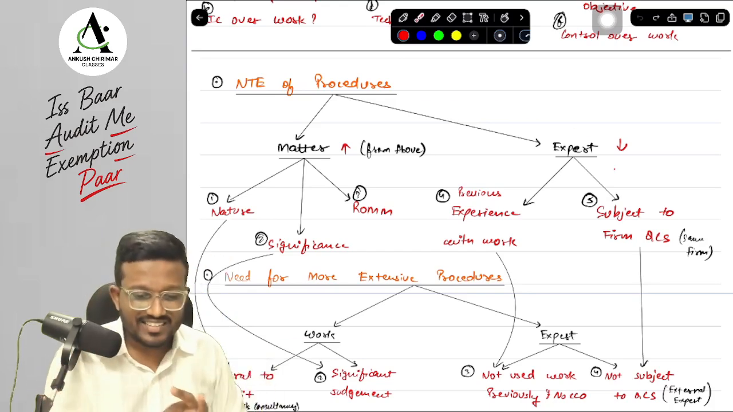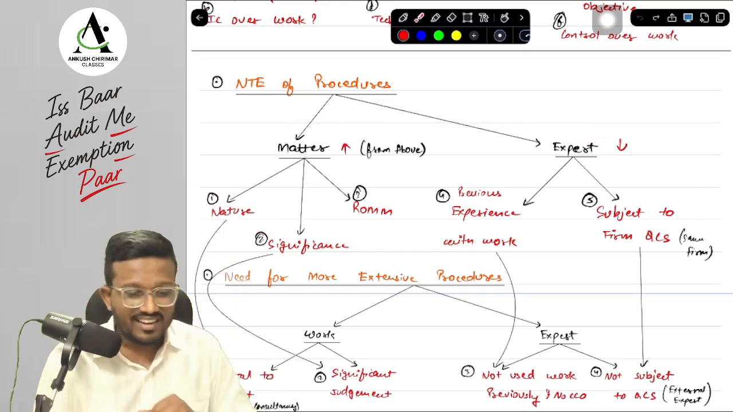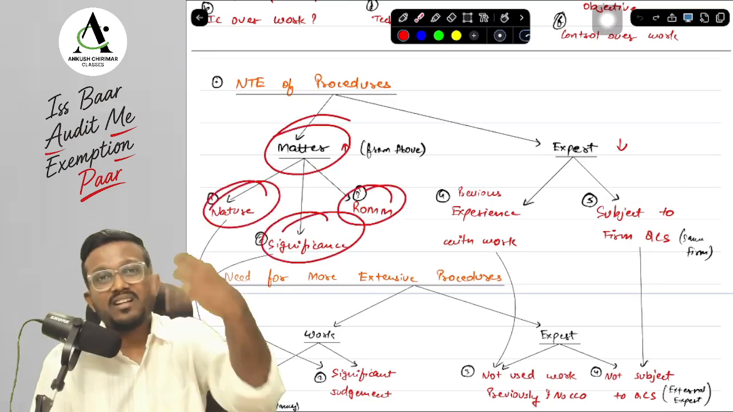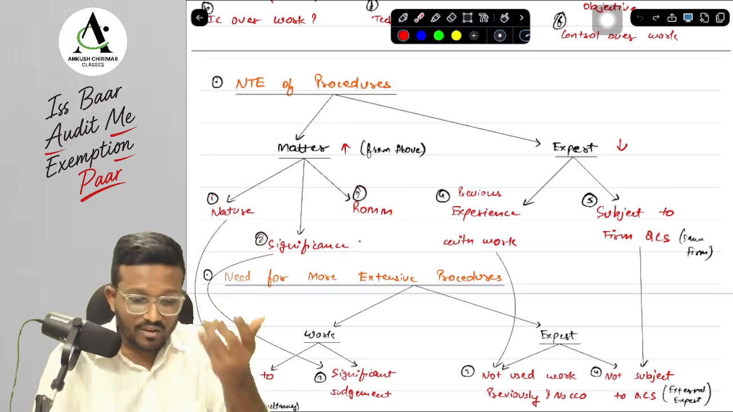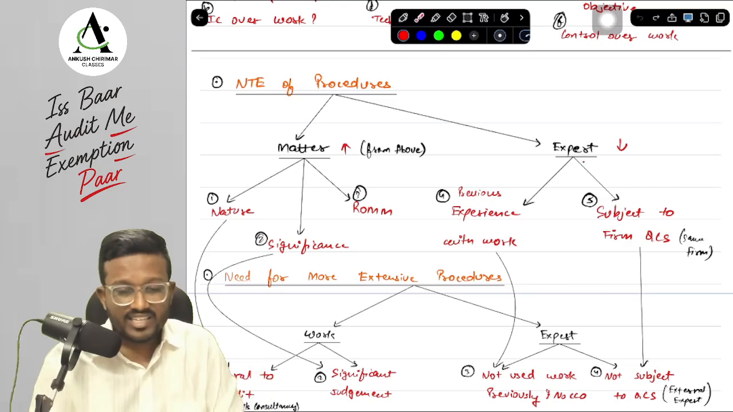Now, here are the factors that decide this, and these factors we have already discussed. What are the factors, sir? In terms of matter, we will see the nature, significance, and risk of material misstatement (ROMM), the three points that we have discussed. If the significance is more, if the ROMM is more, then we need to perform more procedures. Next, we will see the expert, which means what, sir?